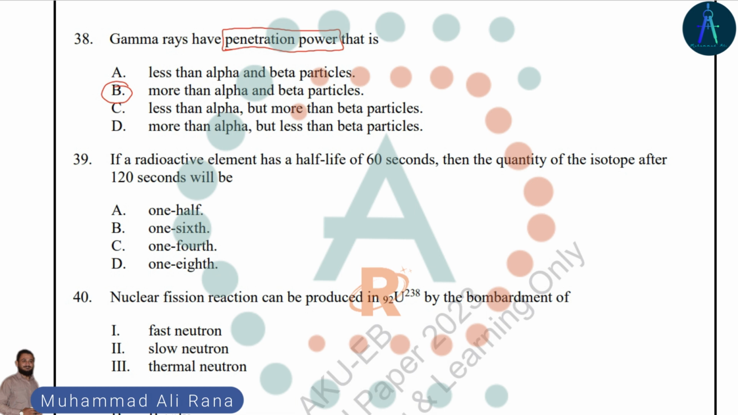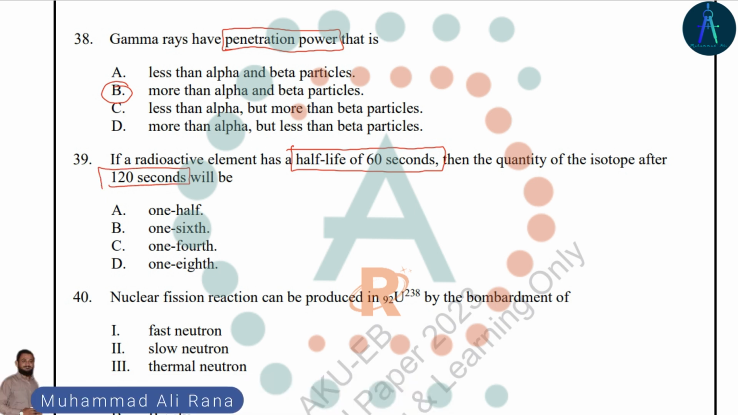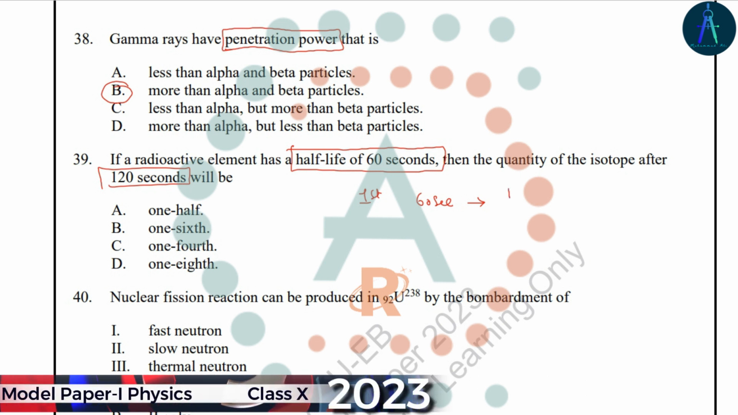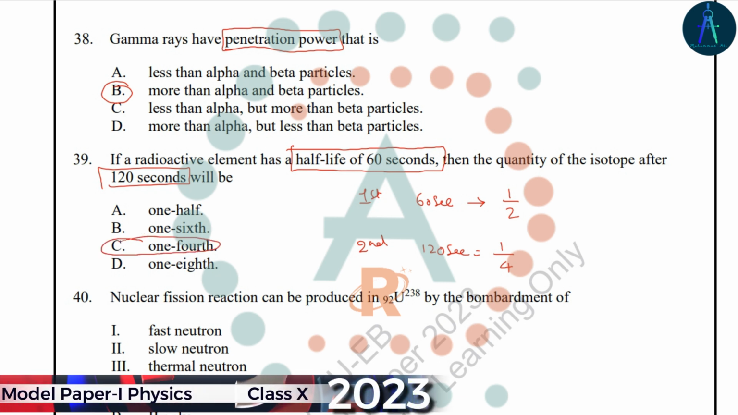If a radioactive element has a half-life of 60 seconds, then the quantity of isotope after 120 seconds will be. So in 120 seconds, we will have the first half-life at 60 seconds. So after 60 seconds, the quantity will be reduced to half, and after the second half-life, that will be at 120 seconds, the radioactive element would reduce again to half, that is 1/4. So the correct answer is option C.